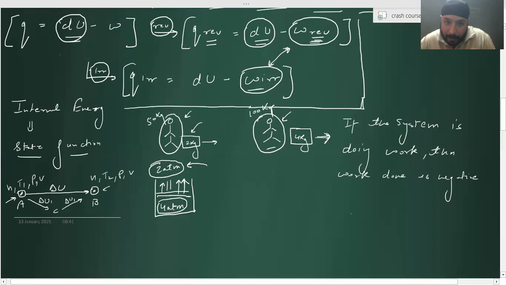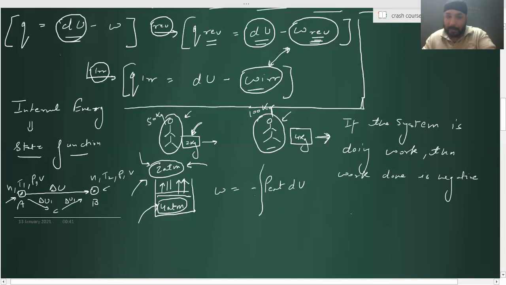Here I am doing work against 2 kg or 50 kg? 2 kg. It doesn't depend on the internal pressure, right? It is pushing the external pressure. So work done is always equal to minus P external dV. Understood?